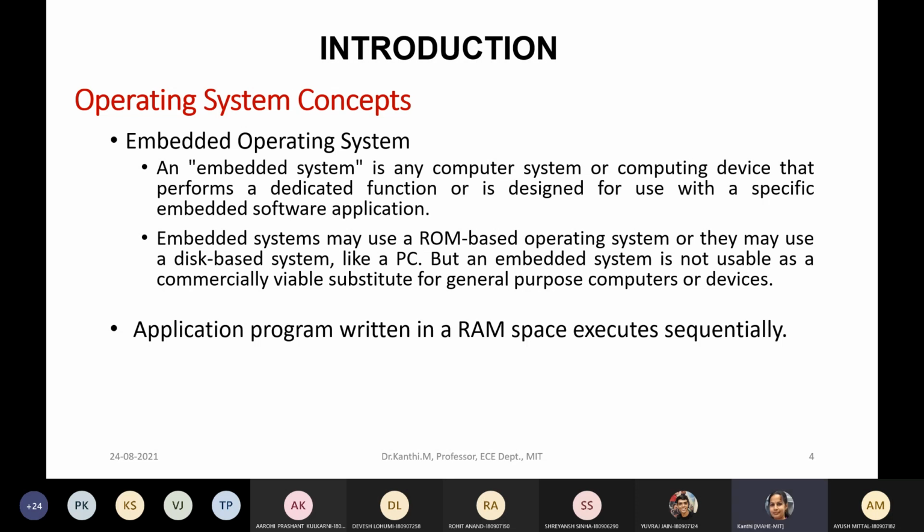So, what is an operating system? Specifically, today we shall see some of the fundamentals of operating systems. So, as all of us know, what is an embedded system? Embedded system is something which has got processor, peripherals, memory.